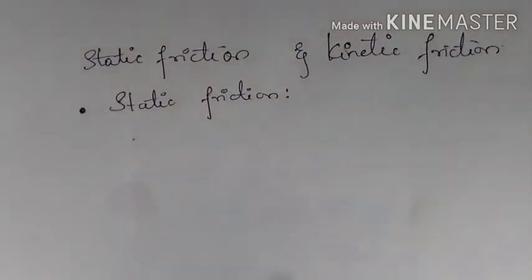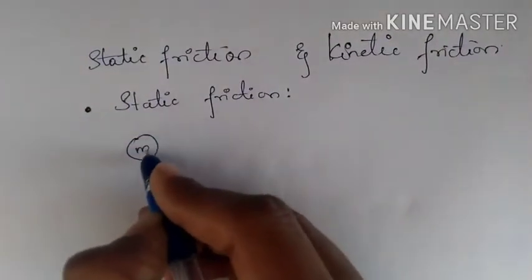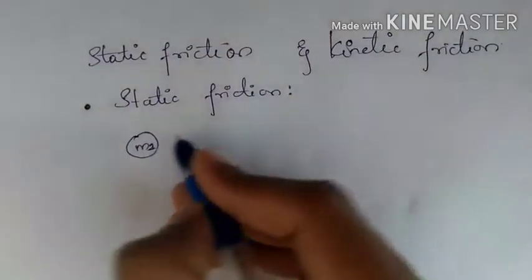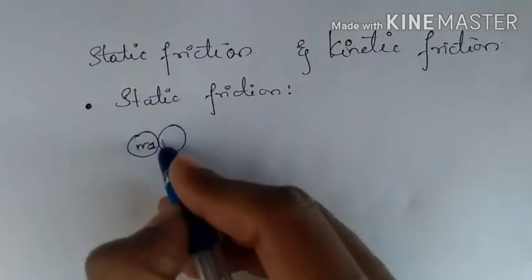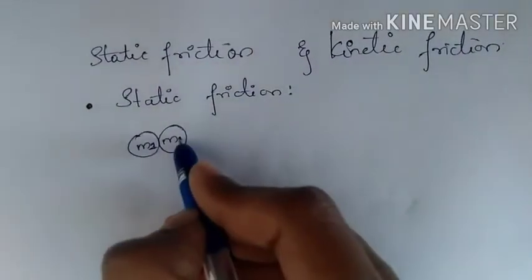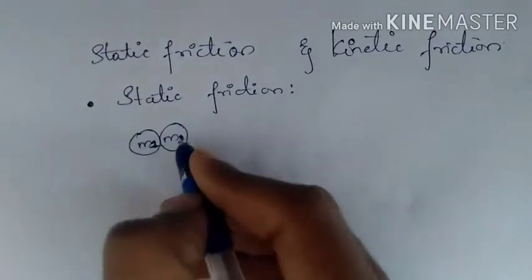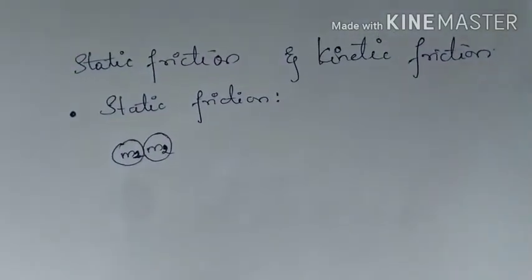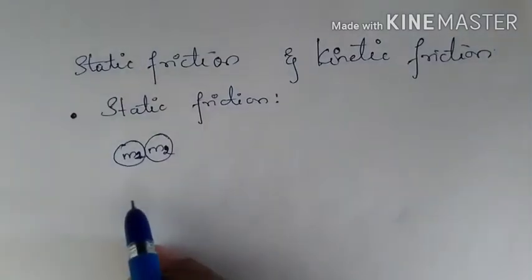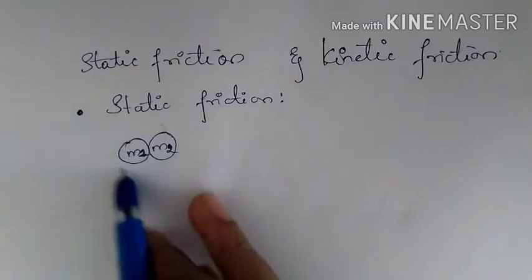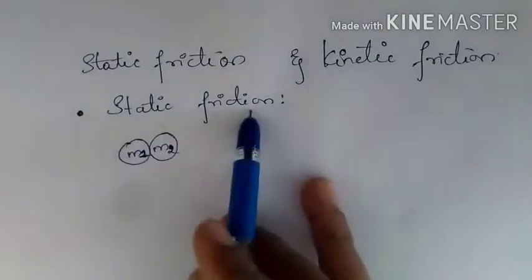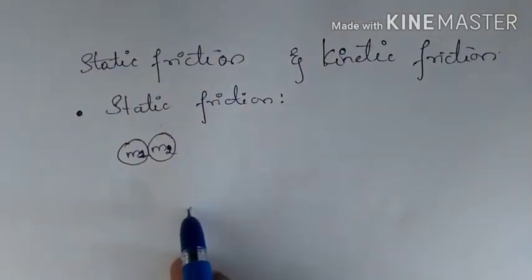So you have, let's suppose, M1 and M2. These two objects are in contact. So this is M1 and this is M2. Now, if these two are in contact with respect to each other, and if they are not moving, then the force between them is called static friction.